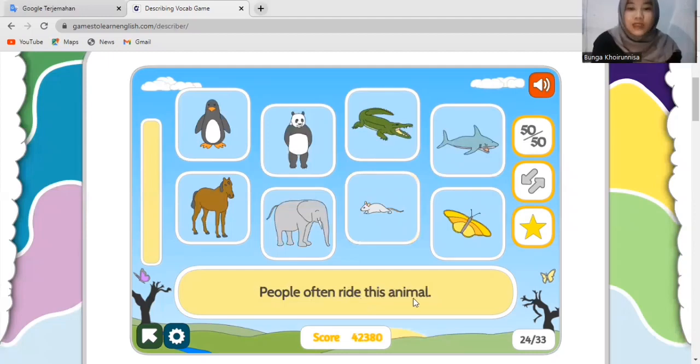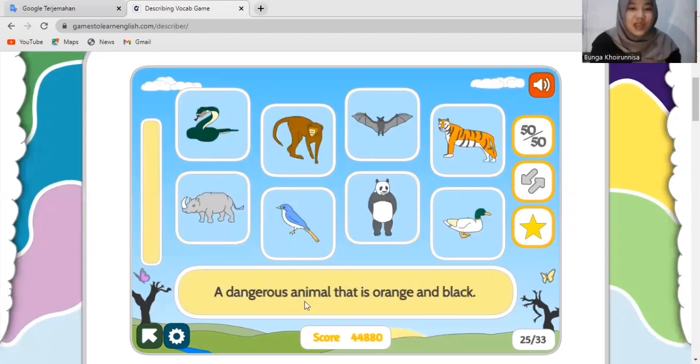Okay, next question. People often ride this animal. So what is that? It's a horse. Okay, good job, everyone.